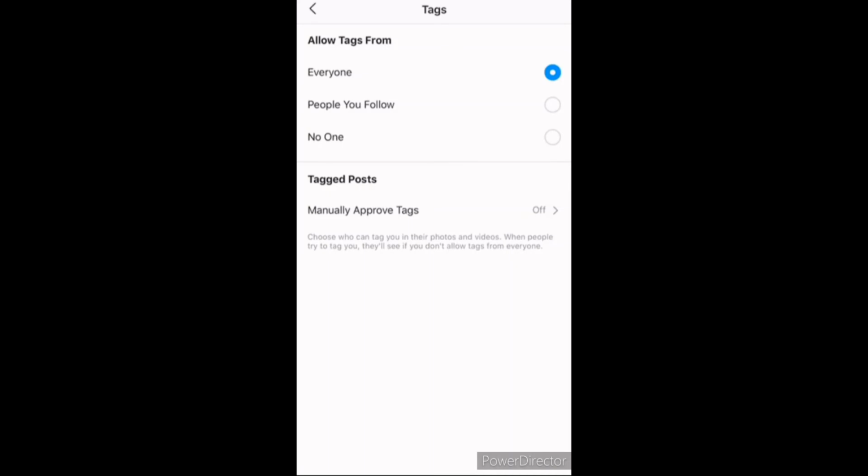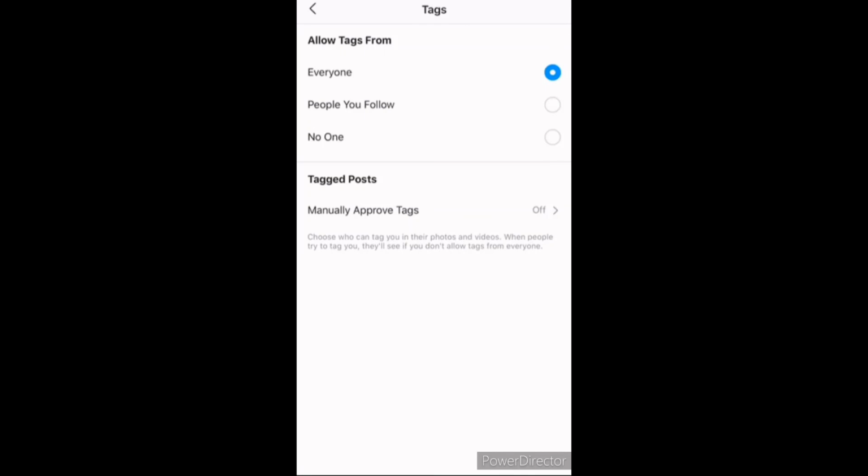This is a really great way of, let's say you want to keep your profile a little more private and you don't want somebody to tag your page where others can possibly see it. You can set the tone with this to manually approve if you want to be a part of that tag, because you never know. It can be something that's offensive, inappropriate, or cyberbullying related.